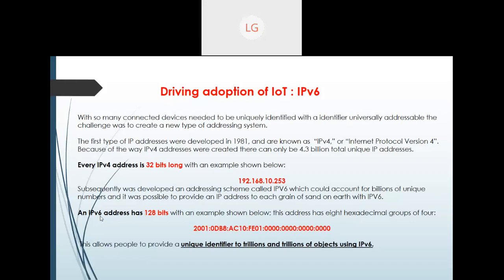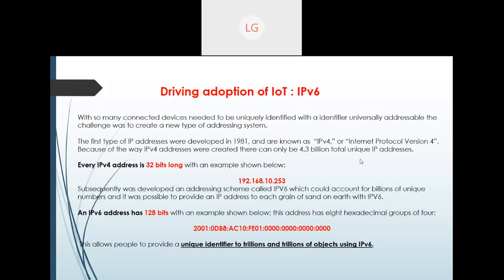IPv6. As I discussed with you, there are going to be so many devices connected, so how are we going to uniquely identify each device? For that, we need some kind of address, an IP address. And this 32-bit IPv4 address was not enough. As you can see, I have written that IPv4 addresses were created and there can only be 4.3 billion total unique IP addresses. That is the limitation of IP version 4.